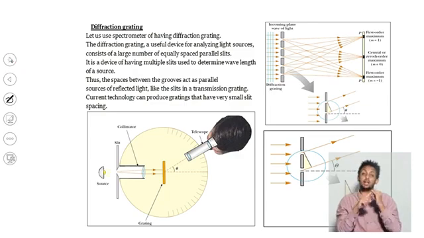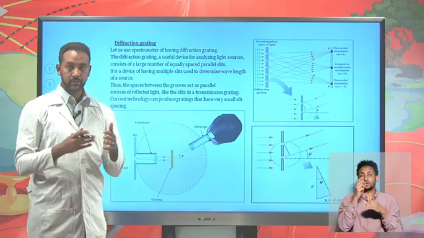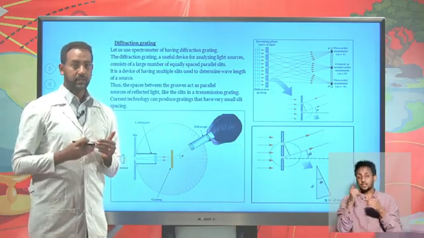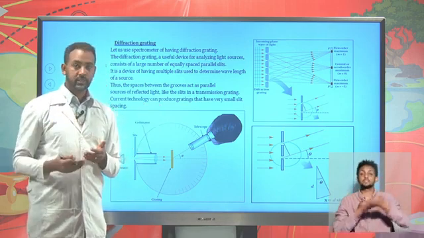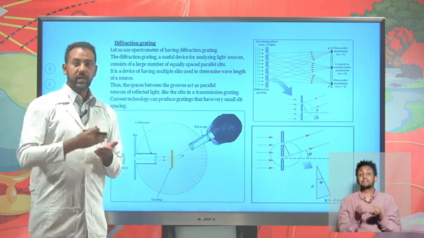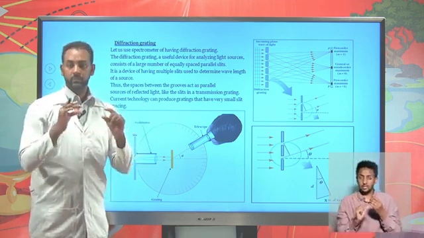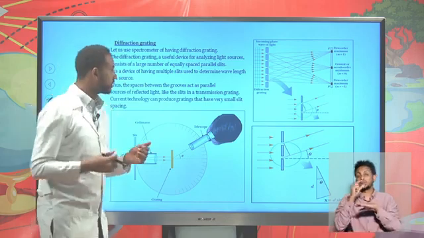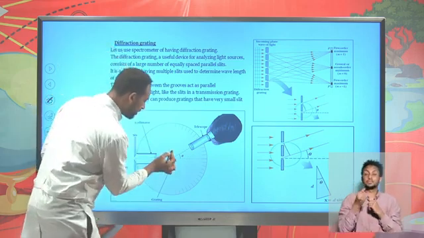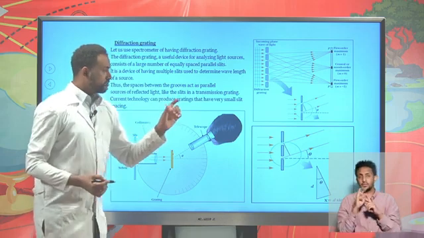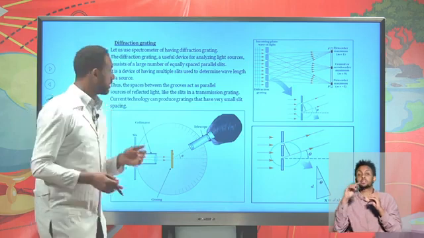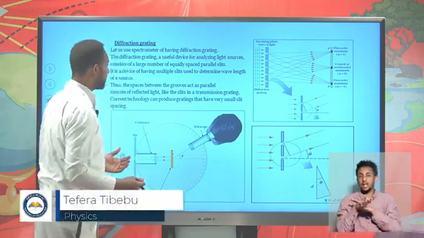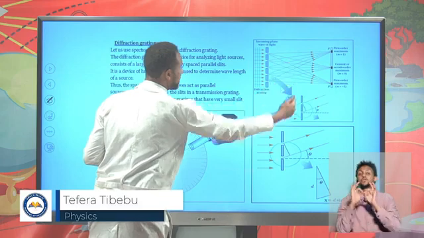And at last, let's try to see diffraction grating. So far we have tried to see interference of single slit, double slits, and so on. Now let's see the interference of multiple slits. As multiple slits are grooved on a single object, it's known as a grating. For example, here you have multiple slits, meaning within a centimeter there might be 500 or more slits or holes. So as light propagates through those slits, it will form an interference pattern.